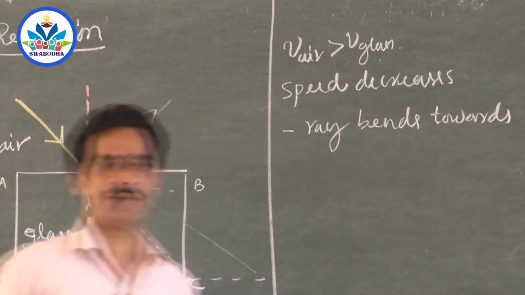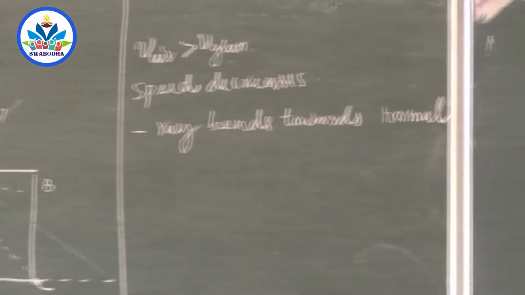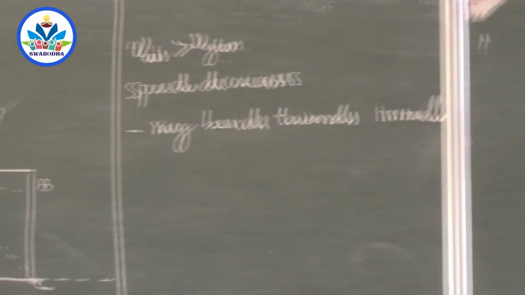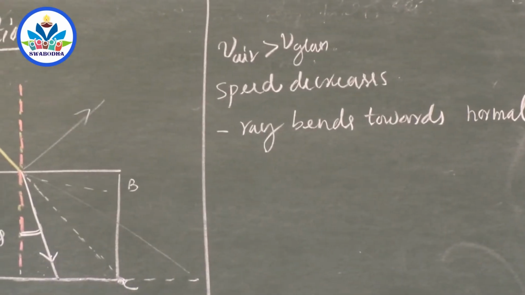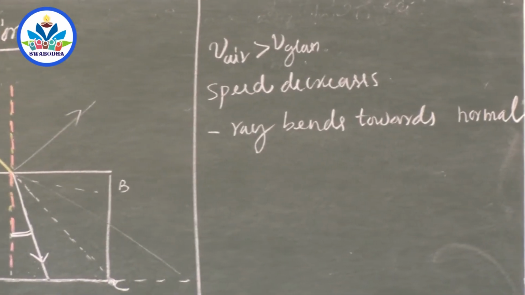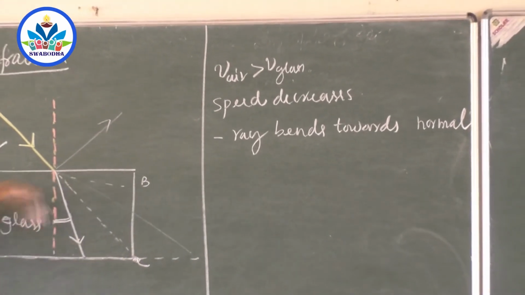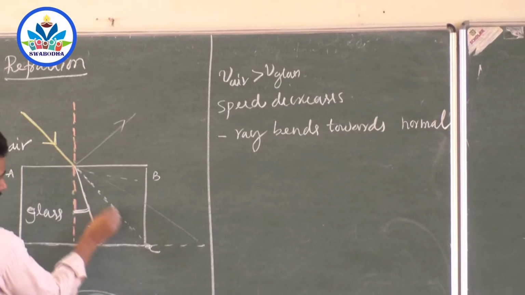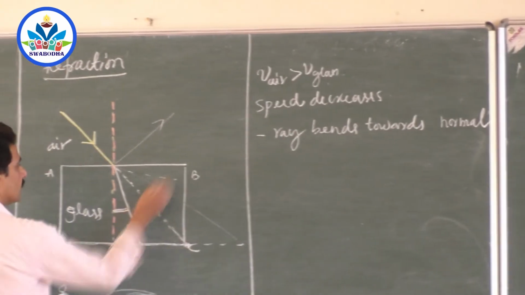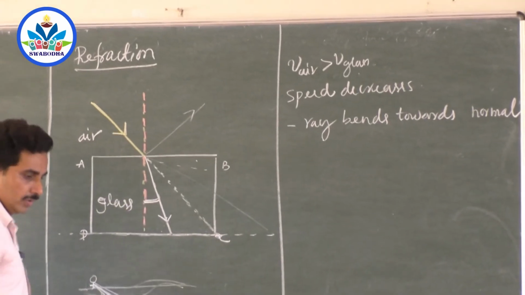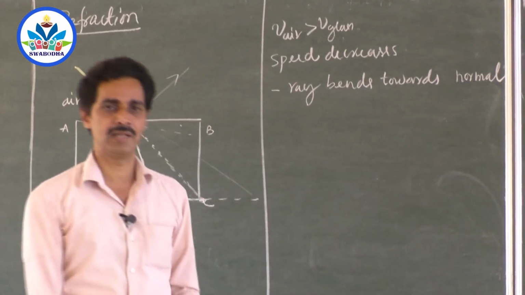When a ray of light travels from rarer to denser medium, this is optically rarer. I am not saying mass density. Optically rarer medium to optically denser medium, then the velocity of light decreases and it bends towards the normal. You see the original direction? Compared to that, it has not gone away from the normal. It has gone nearer to the normal. So this statement should be very clear with you.